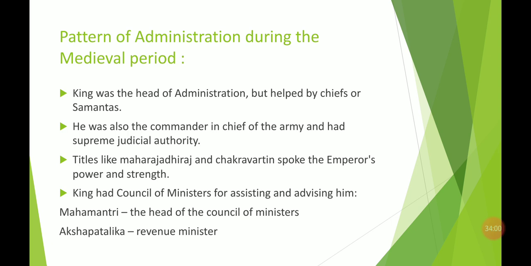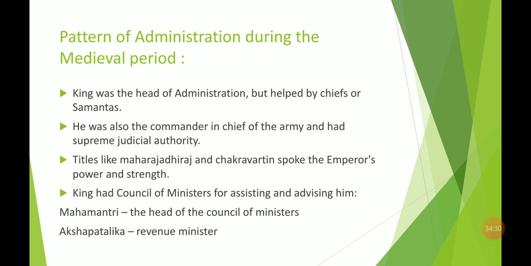Means that whatever the judicial matter was, he was the last authority, and he had all the right to take the decision regarding any judicial matter. Also in earlier times, several kings took titles like Maharajadhiraj and Chakravartin. These titles tell us about the strength and power of the particular emperor.